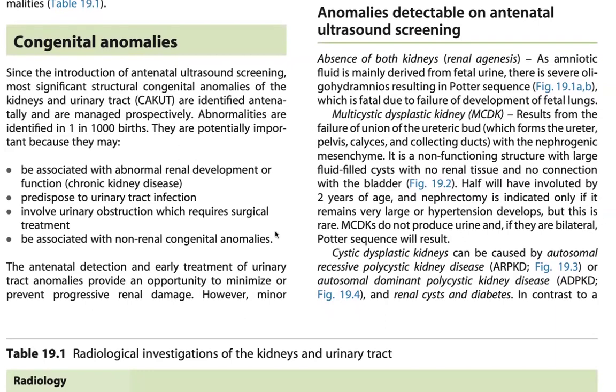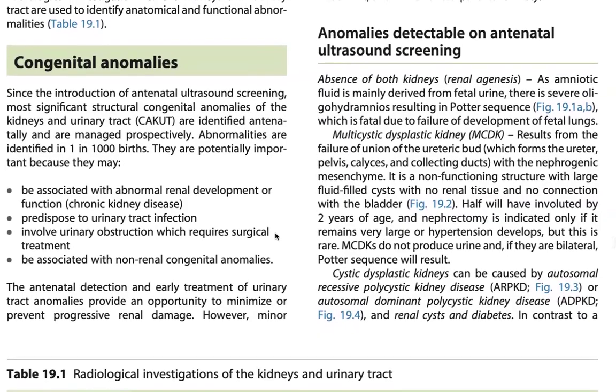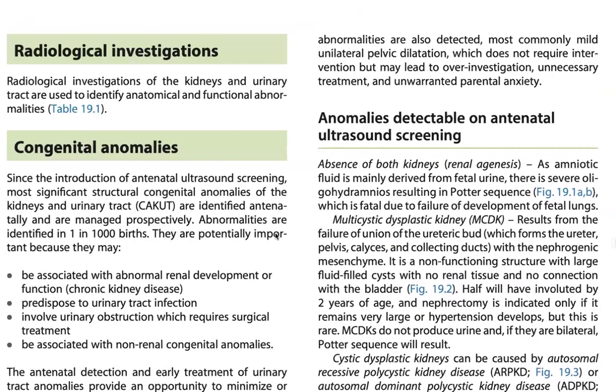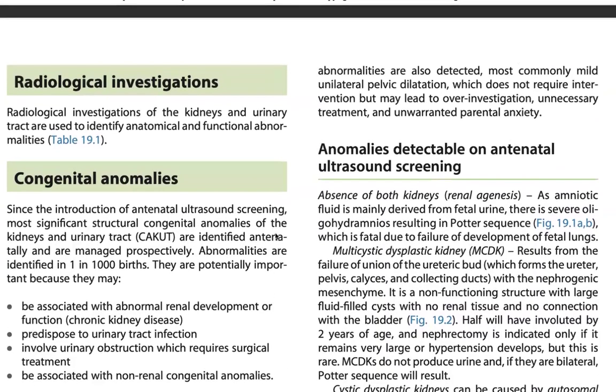Early secondary tract anomalies provide experience to minimize progressive neural damage. However, minor abnormalities, also the most common mild related polyclarification, do not require intervention but investigation is suitable.